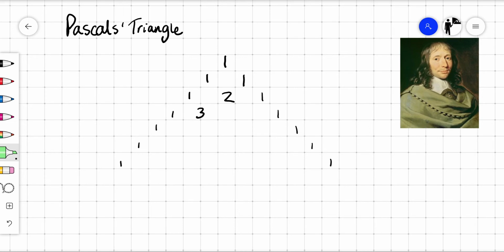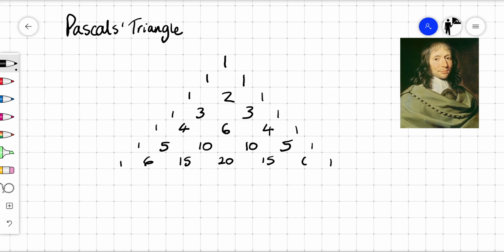Similarly here, 1 plus 2 is 3. And we can keep going. 1 plus 3 is 4, 3 plus 3 is 6, 3 plus 1 is 4, 4 and 1 is 5, 10, 10, 5, and then we'll get 6, 15, 20, 15, and 6.